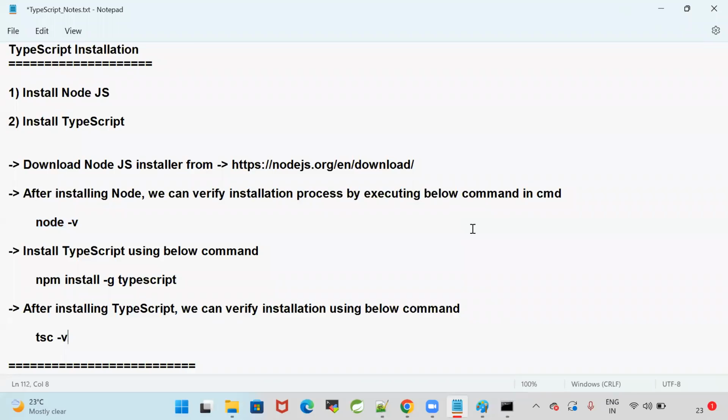Download Node. I have given the link to download Node. Download Node and install it. Once Node is installed, using that, install TypeScript. Check the Node version and check the TypeScript version. Come on guys, do it fast. Everybody should be able to install Node and TypeScript on your system.